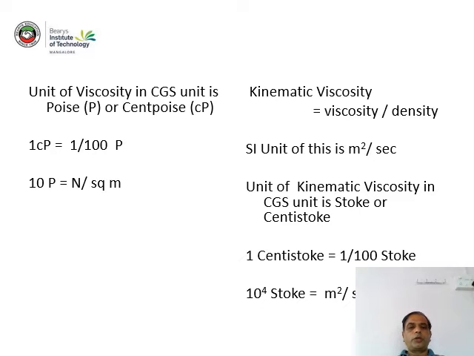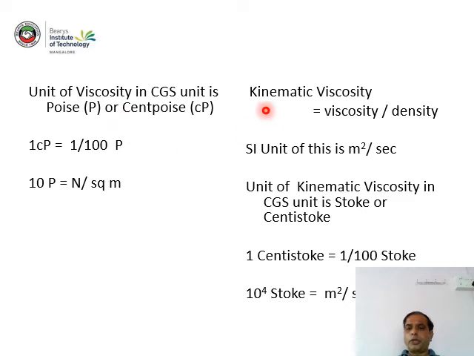Now I want to discuss the units of viscosity. In the CGS unit system, viscosity is defined in terms of centipoise or poise. 1 centipoise is equal to 1 divided by 100 poise. Whereas in the MKS and SI unit system, it is defined in terms of Newton second per meter square. 10 poise is equal to 1 Newton second per meter square. It is a unit of viscosity.